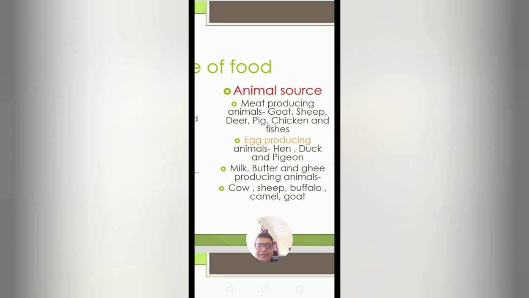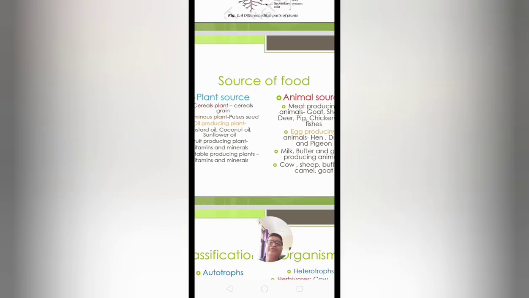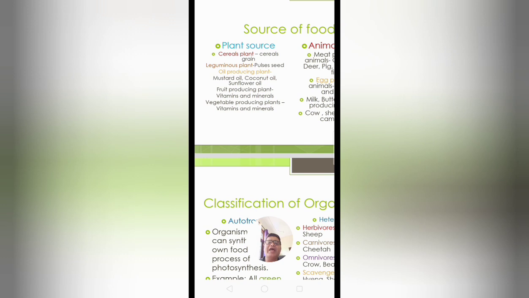We can also get protein from mushroom. Have you heard about mushroom? We eat mushroom, we cook it and take the protein in that form. So these are the different sources of food. You have already seen a different video in diagrammatic form, but I am telling what the different sources of food are.